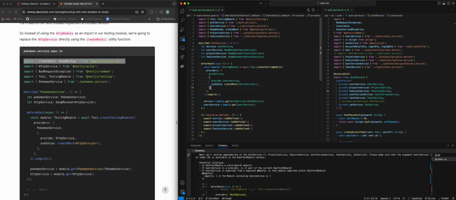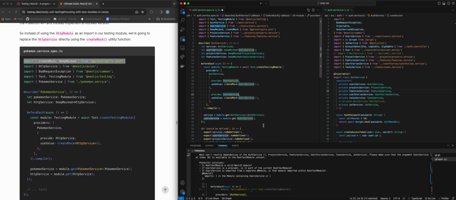Okay, so then let's add the same thing for projects service. All right, and then let's add the same thing for features service.